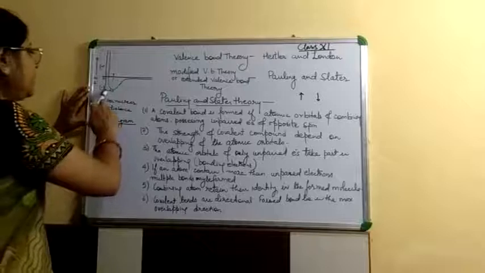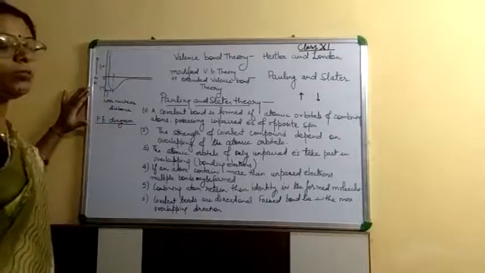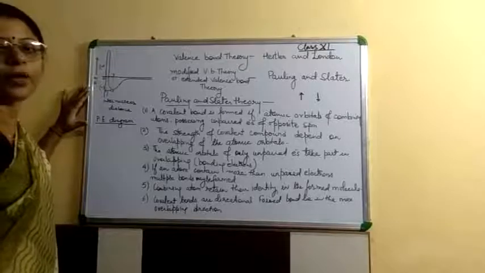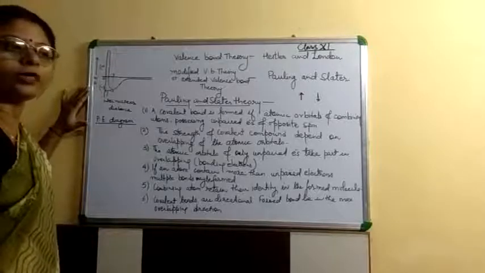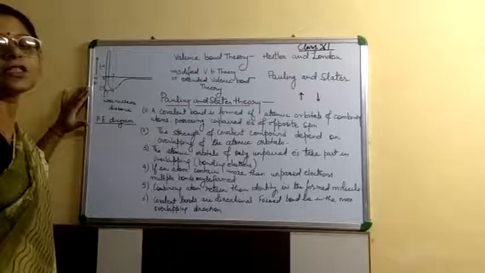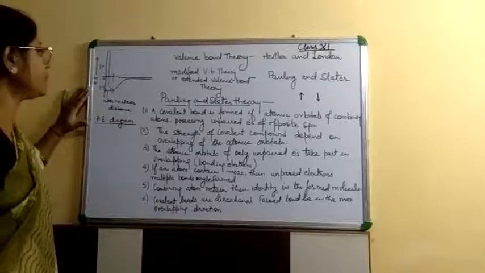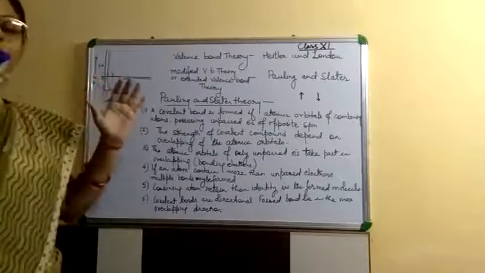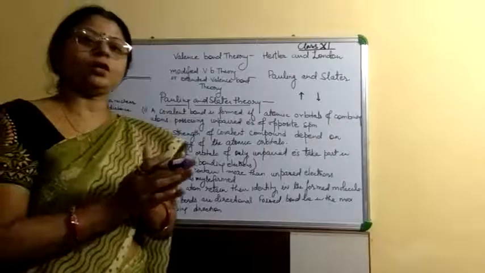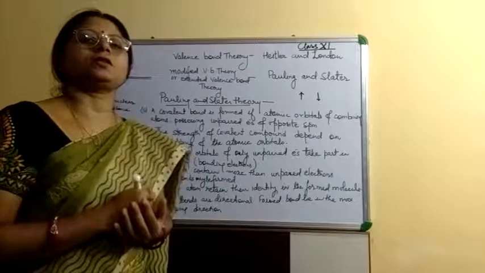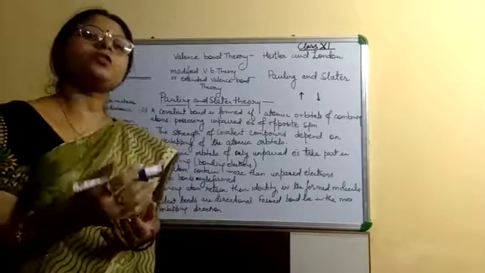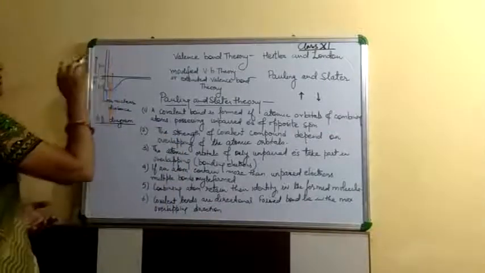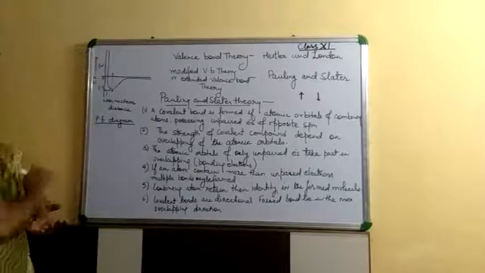This is the internuclear distance between the atoms at the time when they combine to form the molecule, which we call the bond distance. And when the atoms come still closer, the repulsive force increases, and because of the increase in repulsive force, the potential energy of the molecule increases, showing a positive value.